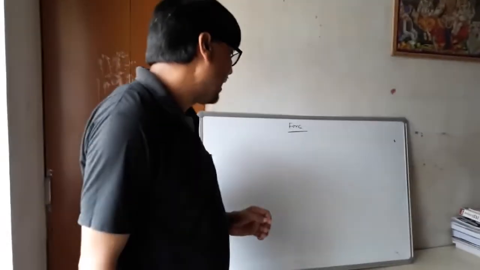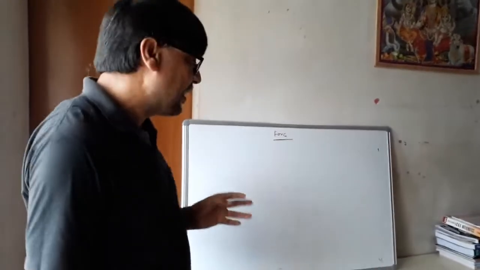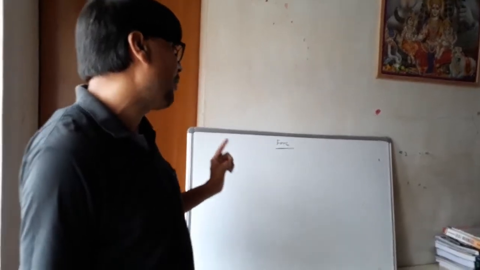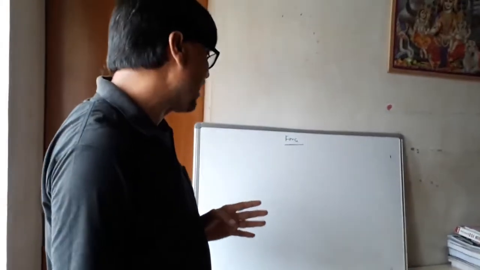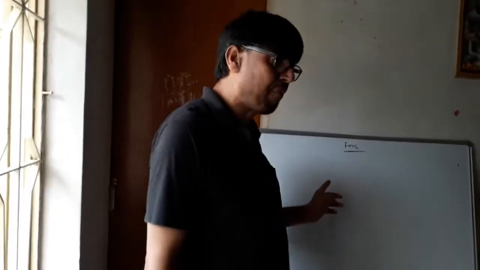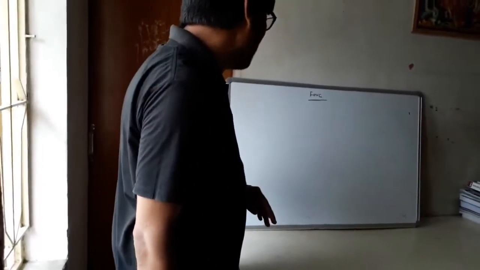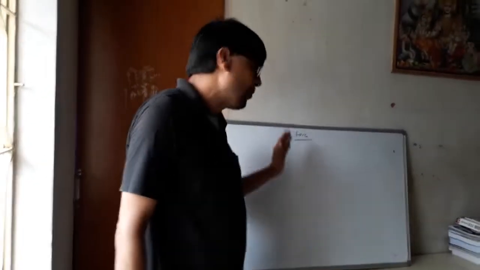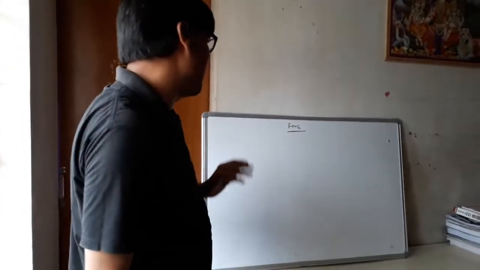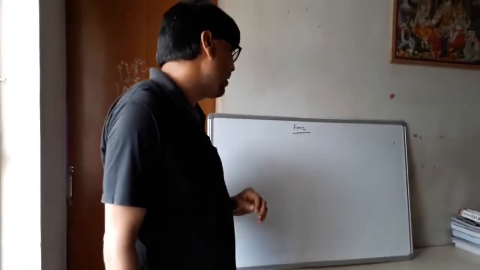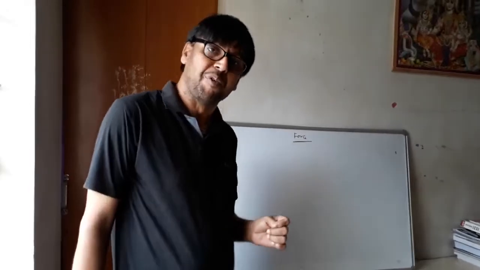It is quite clear that moment of force is equal to force into distance, that is the distance between the point of pivot and the point where the force is applied. Now it is quite clear that the unit of moment of force is Newton meter or dyne centimeter. You have to learn all the examples given in your book. Now I am giving you homework: there are 5 to 6 examples given in your book that should be learned by you quite clearly, and all these examples are based upon the moment of force.